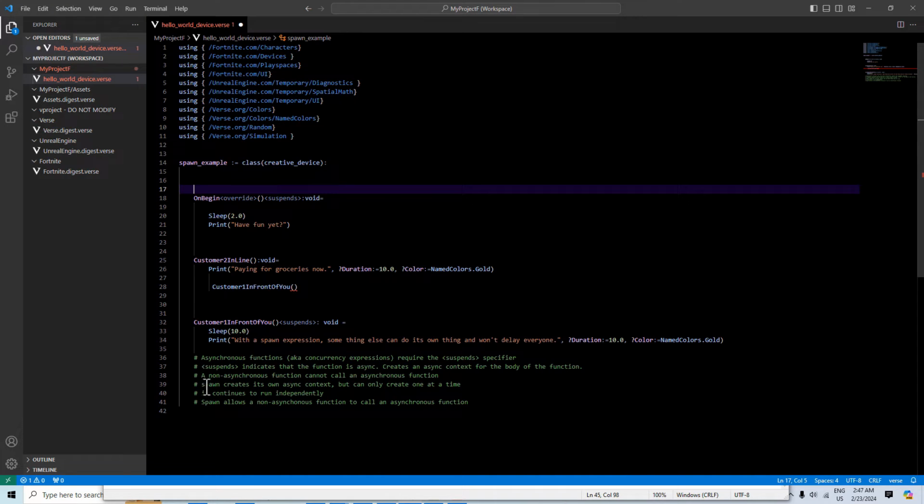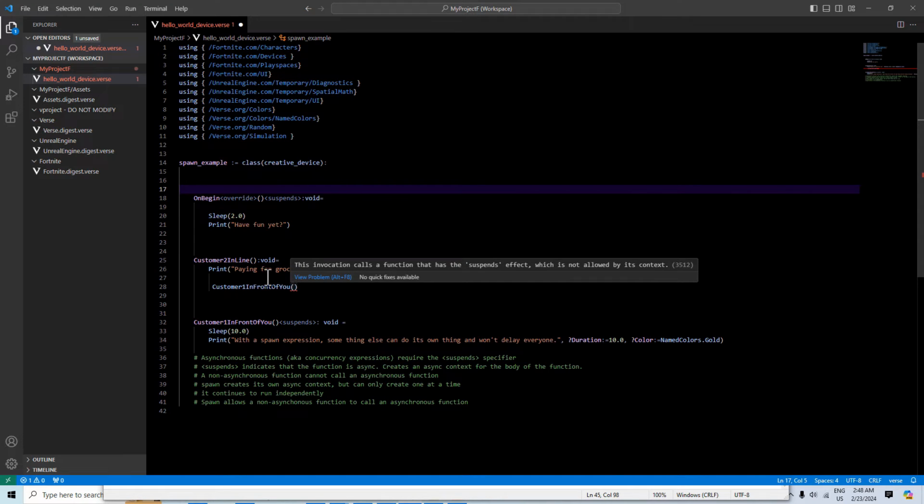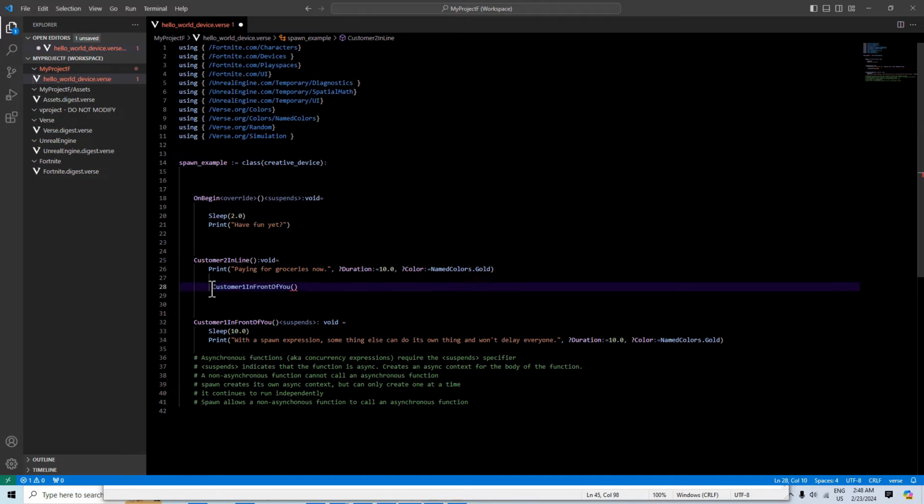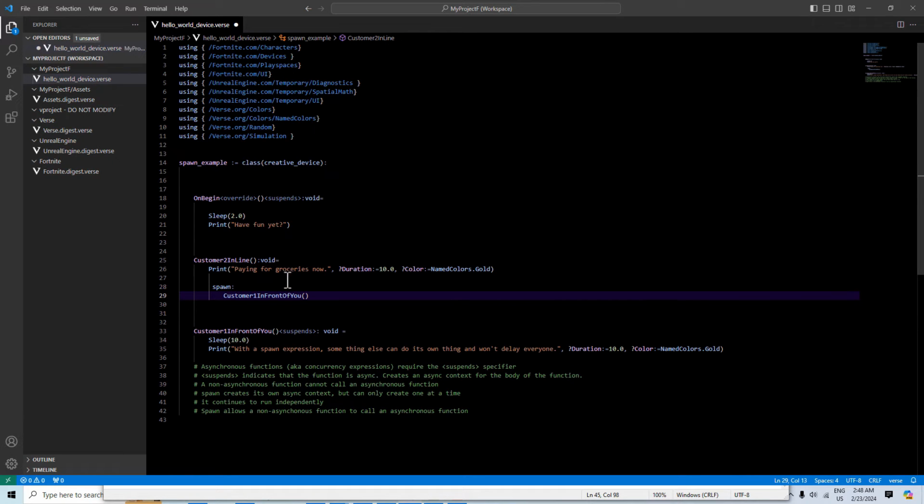So here's the rule: a non-asynchronous function cannot call an asynchronous function. That's why I'm getting this error here. You may be tempted to put a suspends in here, but you don't have to. What we can do is use one valuable concurrency expression called spawn, and that allows us to call an asynchronous function. What spawn does is create its own async context within its body, but it can only hold one expression within itself.